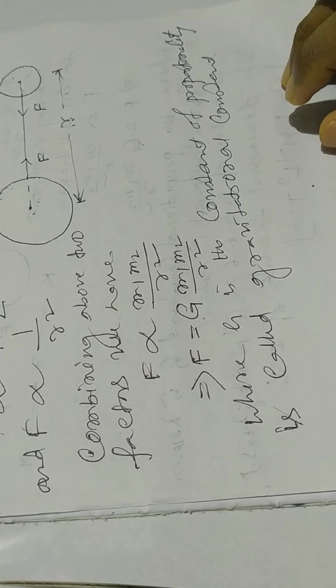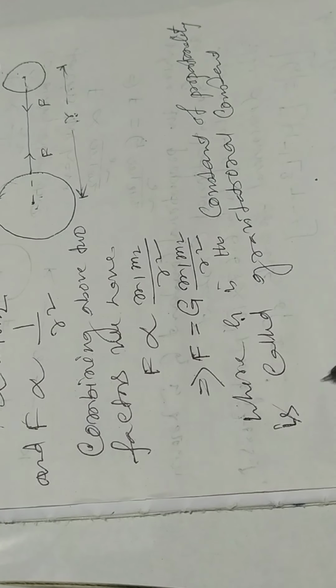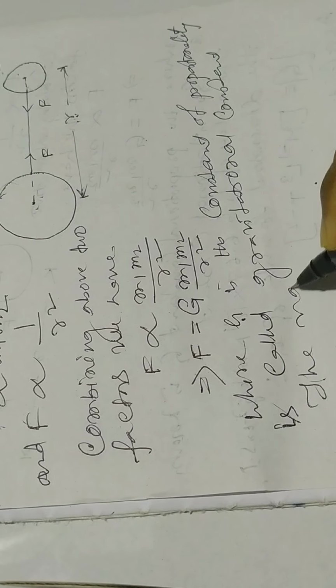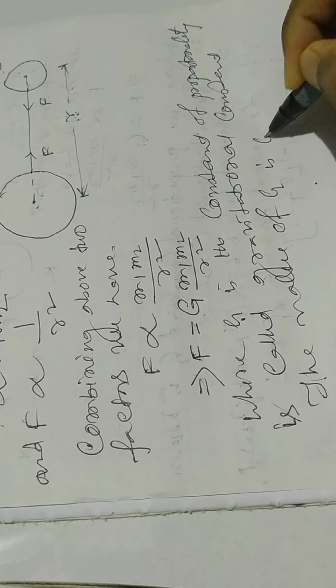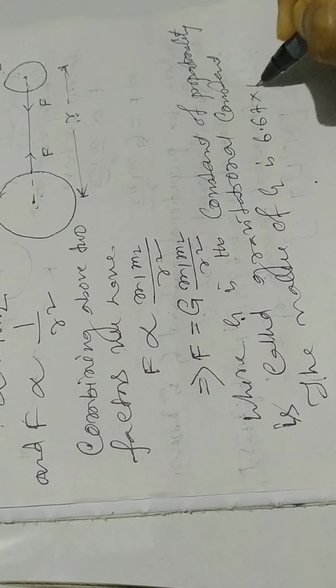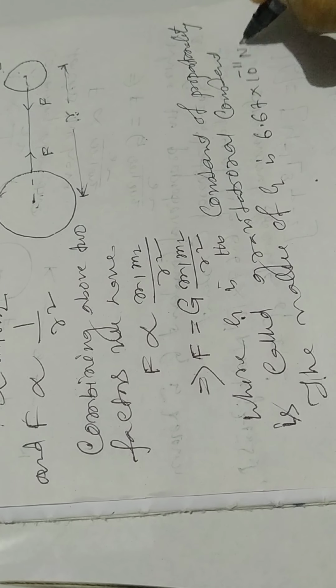So in the universe, everywhere this value is constant. The value of the gravitational constant G is 6.67 into 10 to the power minus 11 Newton meter square per kg square.